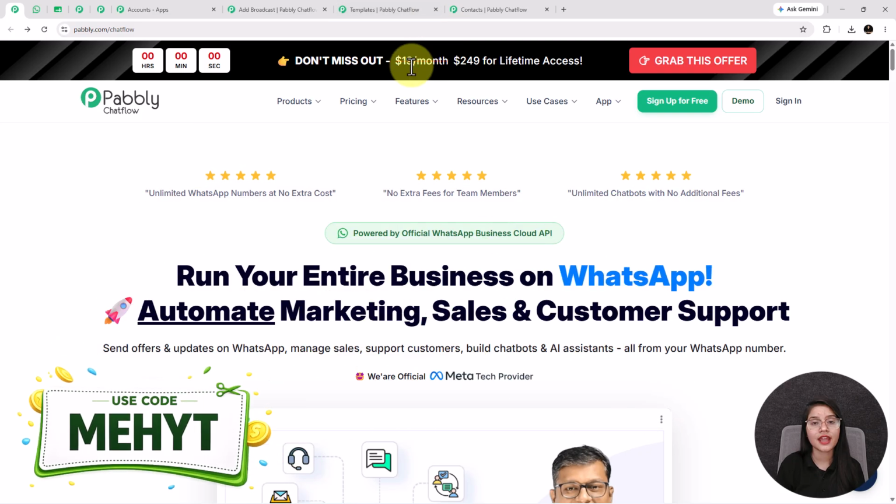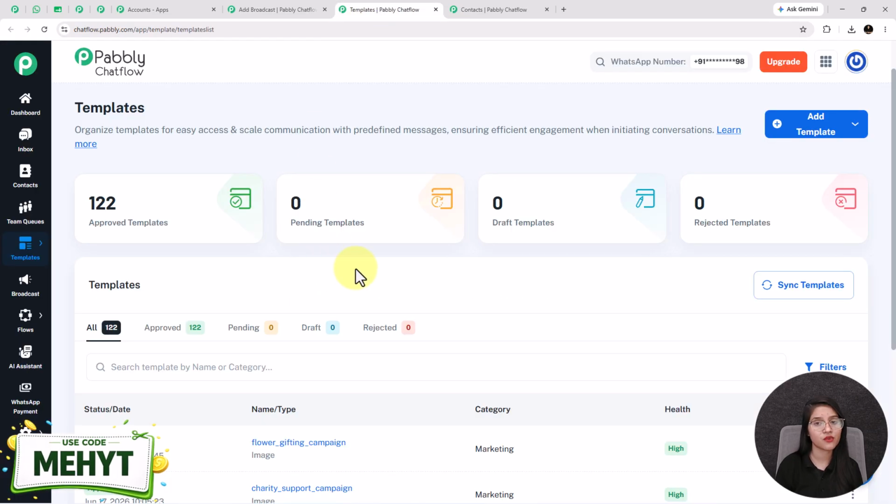Now here you can create multiple types of WhatsApp templates based on your different types of businesses. They are predefined messages used for easy access and scalable communication. For creating a new template, you have to click on this plus add template button. We have already created a separate detailed video on how you can create a template inside Pabbly Chatflow. Check the description below for the video link.